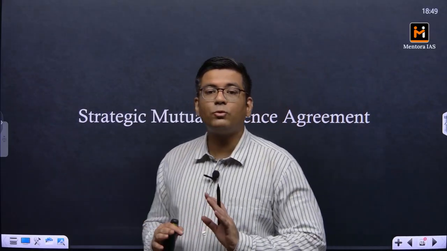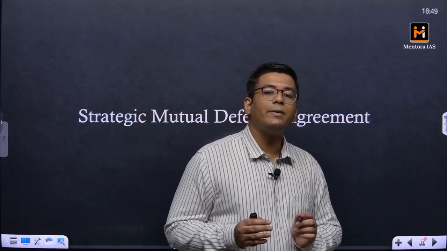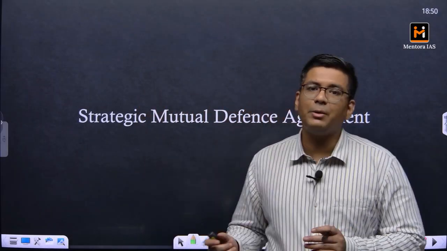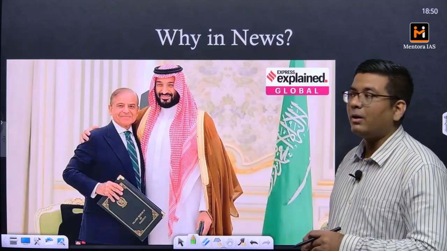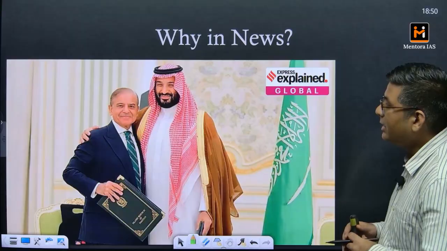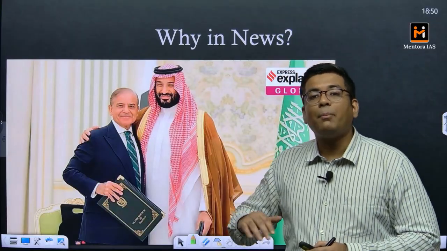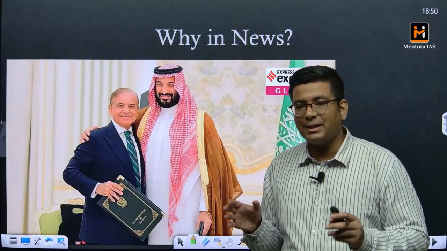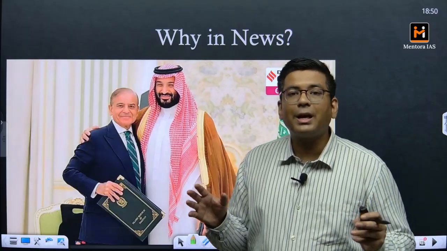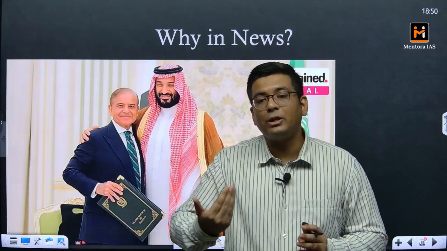Now let us move towards the next important part, and that is the strategic mutual defense agreement that has been signed recently between Pakistan and Saudi Arabia. Okay, so this is basically a snapshot from that particular point. So Saudi Arabia and Pakistan have entered into a mutual defense agreement, which basically says that both the countries are now going to be responsible for providing security to each other.